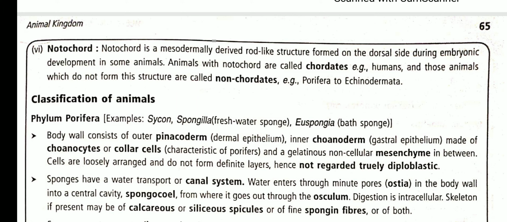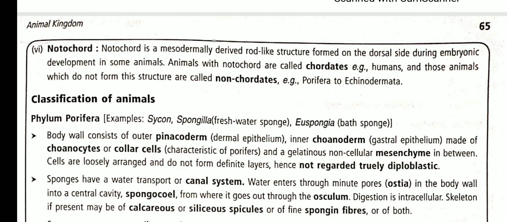So in today's lecture we conclude over here, where we discussed the basic features of classification of organisms and animals. First is the level of organization, where we discussed the cellular level, tissue level and organ system level of organization. Second is body symmetry, where we discussed asymmetry, radial symmetry and bilateral symmetry. Then embryonic organization, where we discussed diploblastic and triploblastic organisms.